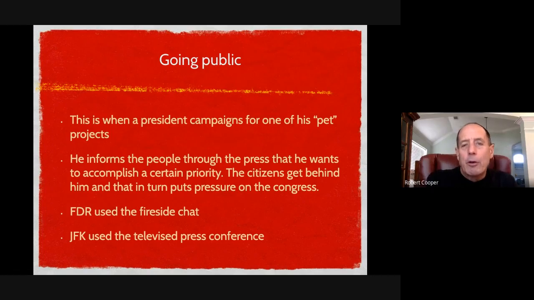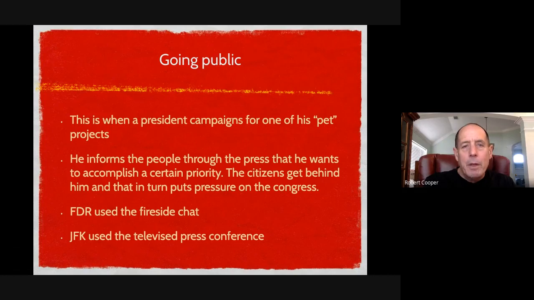So when the president goes public with something, this becomes important to the country because it says here on the slideshow, the pet projects. Whatever it is, a change in healthcare when President Obama was in office, all he had to do is say, I want to try to fix healthcare. I want to take healthcare in a different direction. All of a sudden, that became very important to many, many Americans.